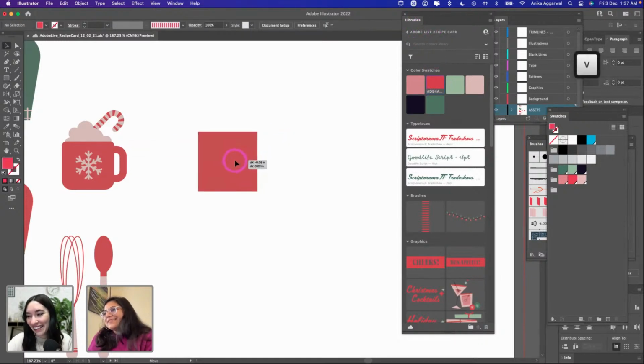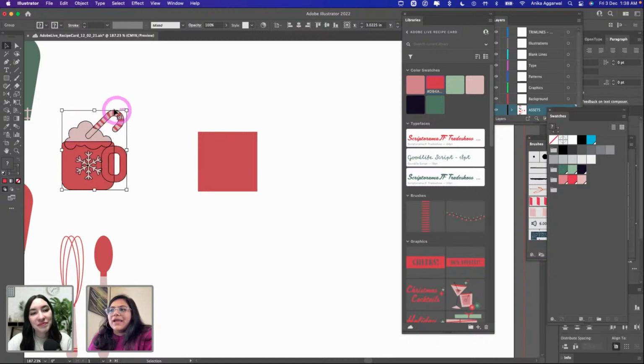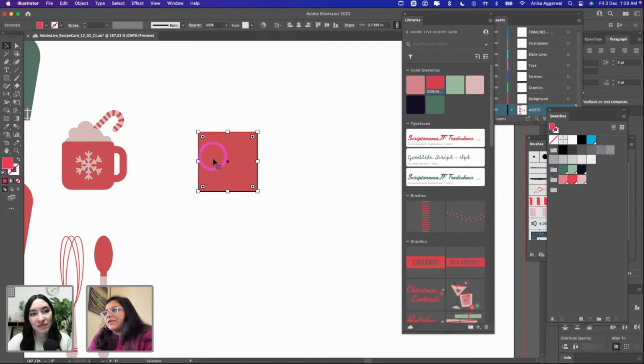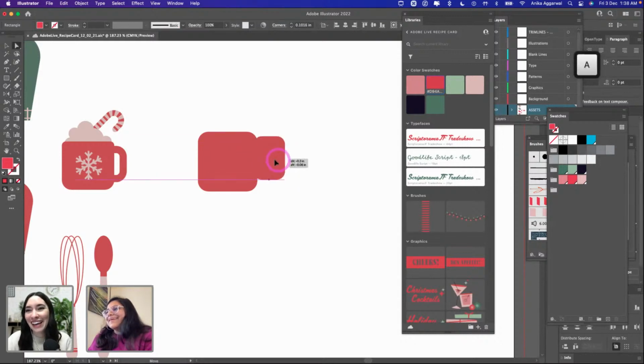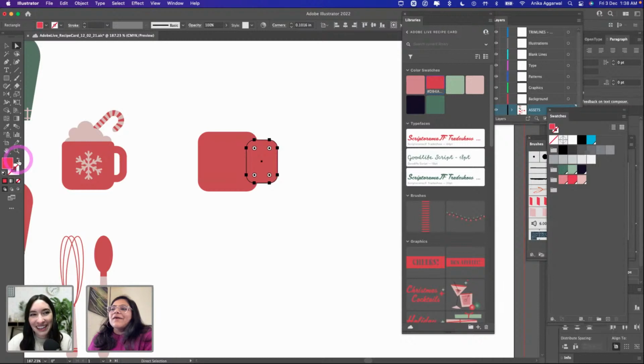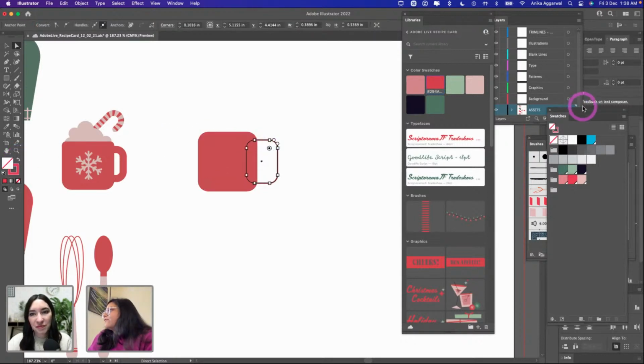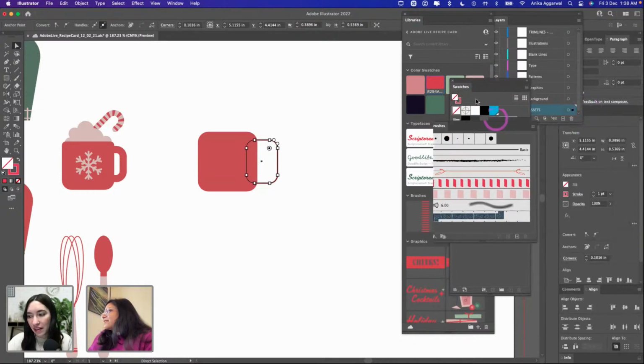We have this mug, and it's basically all simple shapes. If you look closely, it is basically circles. We also have an ellipse. Does someone know how a candy cane is made? If you do, let me know. It took me a while to find out how to make it properly, but I'm just using shapes. This is a fill and this is just a stroke. So let's do it. Where's my properties?